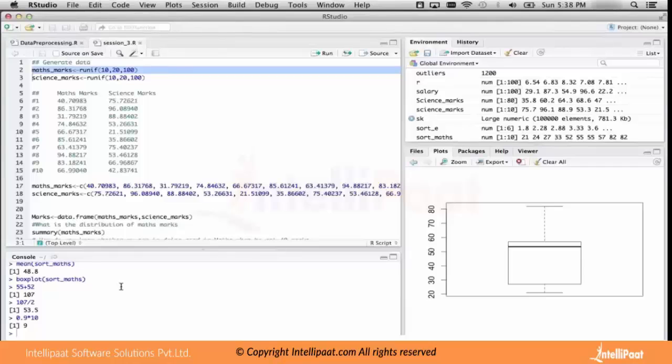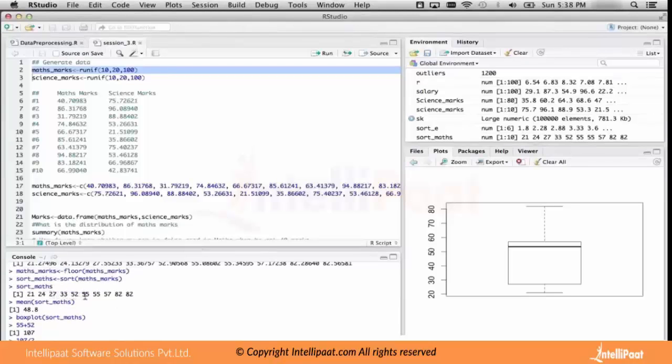So 9 is the index. I start 1, 2, 3, 4, 5, 6, 7, 8, 9. So any student at the 90th percentile had scored 82 marks. That means he is above almost 90% of the people.